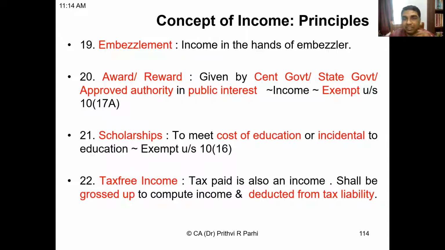Awards and rewards given by the central government, state government, or an approved authority in public interest are income. But some of these awards are exempted under section 10(17A). So award receipts given by the central government, state government, and approved authorities in public interest are income, but they're exempt. Similarly, scholarships to meet the cost of education, or scholarships incidental to education, are exempt.